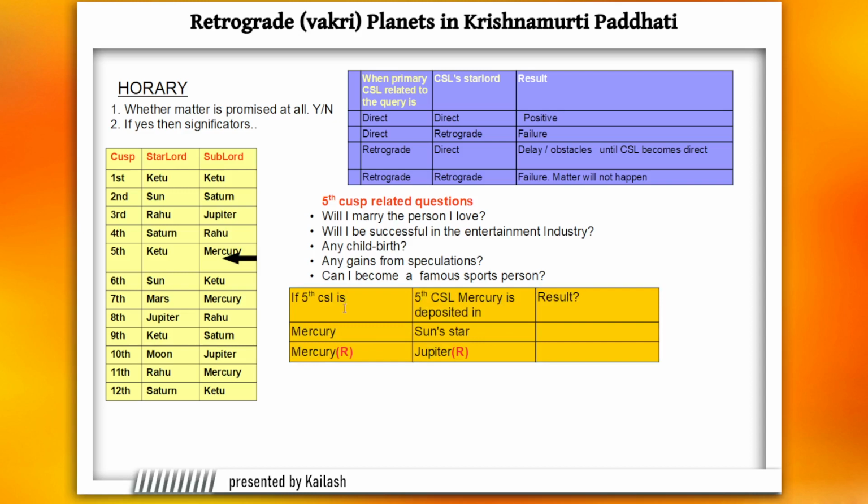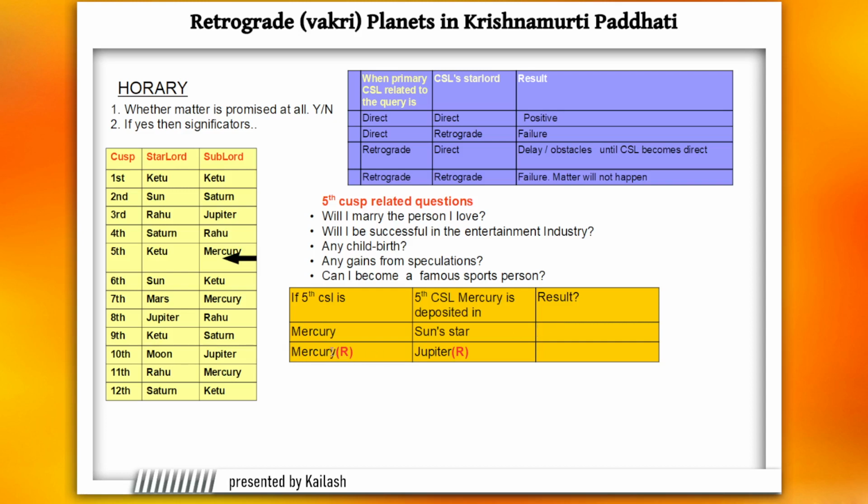Now, if the fifth cuspal sublord is Mercury, Mercury is direct, and the fifth cuspal sublord Mercury is deposited in, let's say, Sun's star. Sun, we saw, is always direct; it cannot be retrograde. So then the result at the first step, whether a thing is promised at all or not: yes, it is. At the first step, it is promised, but still you have to assess at the second step.